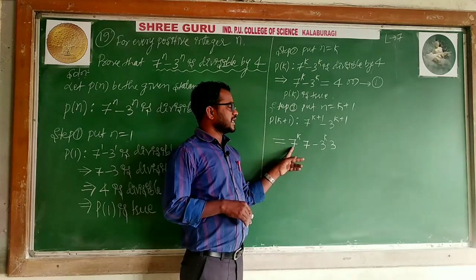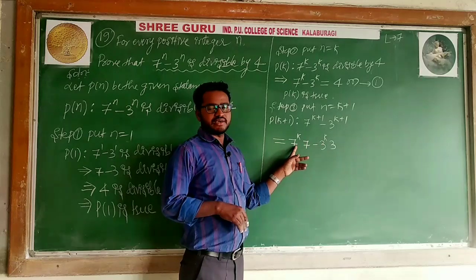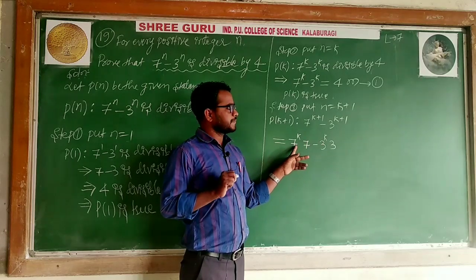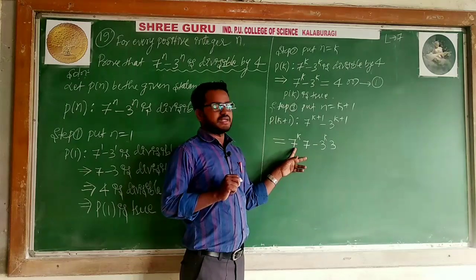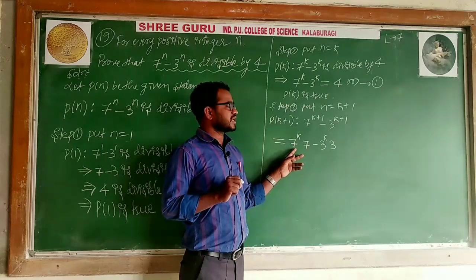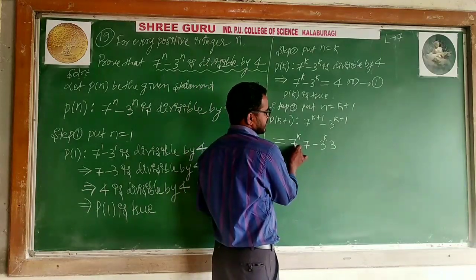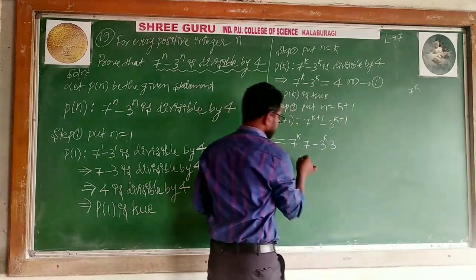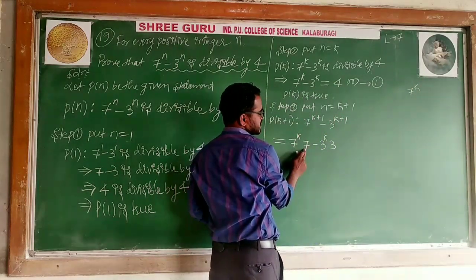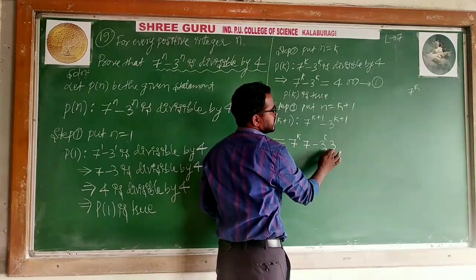7 to the power k collecting means I will take from this number 3 because these powers are k. One take power k, another take single number. When you are taking power k of 7, means 7 power k, you take 3, means I am collecting one term 7 to the power k. I will take 7 to the power k, and from this I took 7 to the power k. Don't take 7. 3 to the power k is not necessary. I took 7 to the power k already. I will take 3 here.